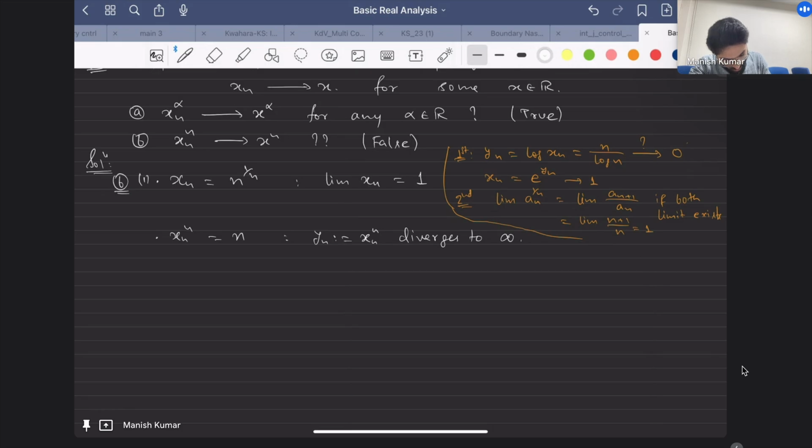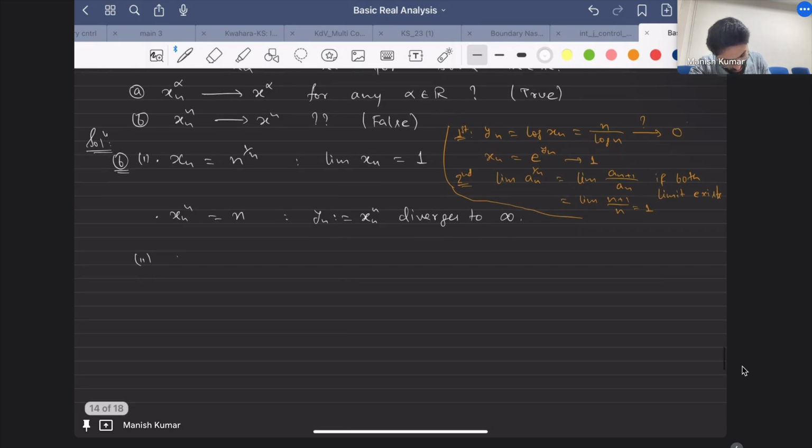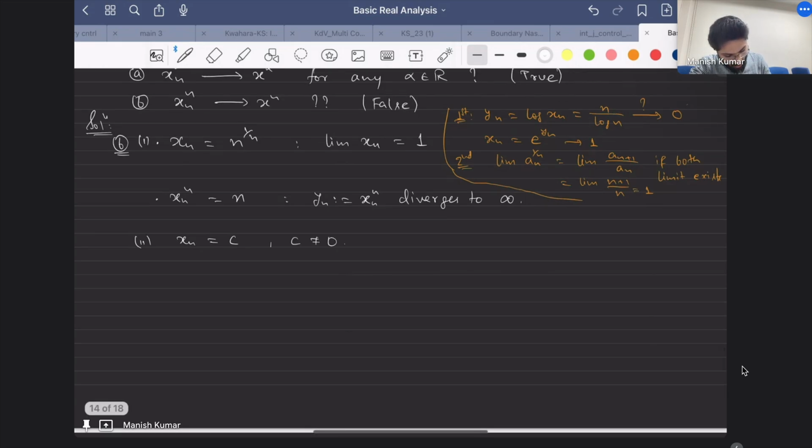The second example could be, as you suggested, that xn is just a constant sequence, and suppose c is non-zero. Then when you define xn raised to the power n, this is c raised to the power n. There are several cases. The limit of xn raised to the power n will be infinity if |c| is greater than 1.